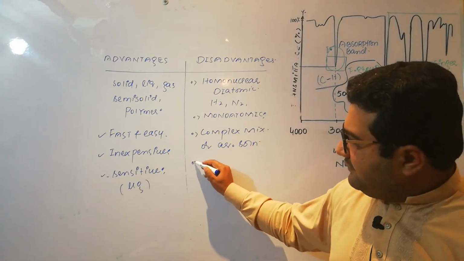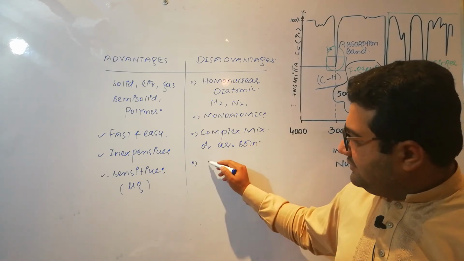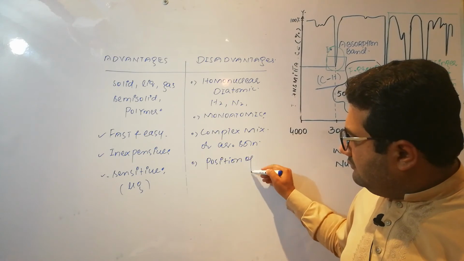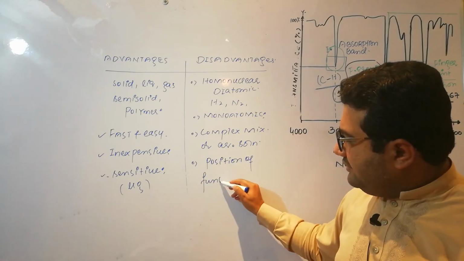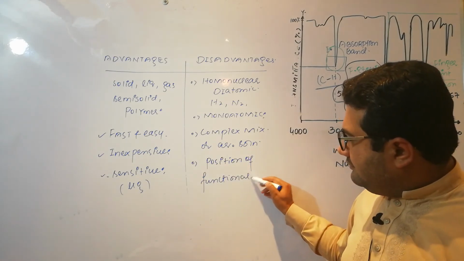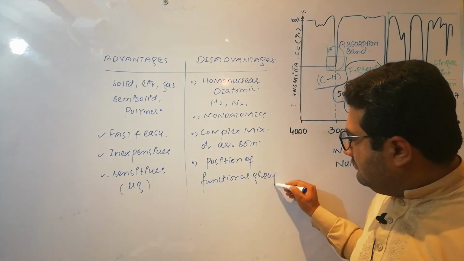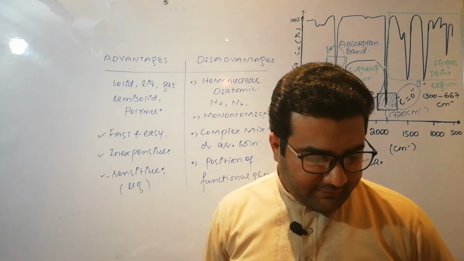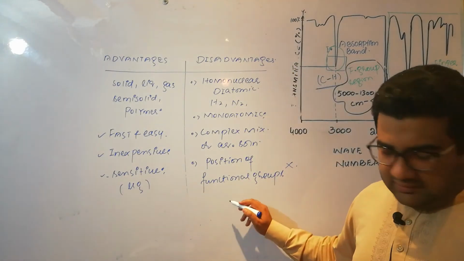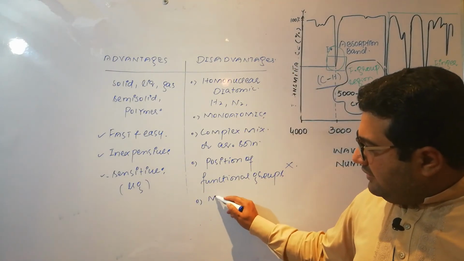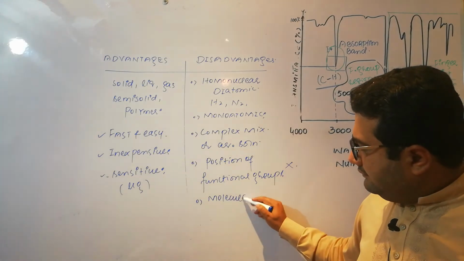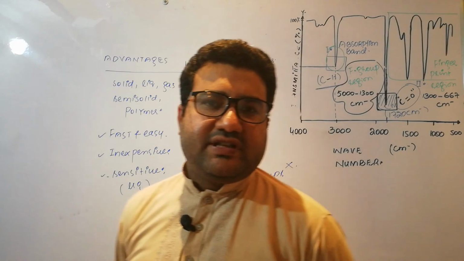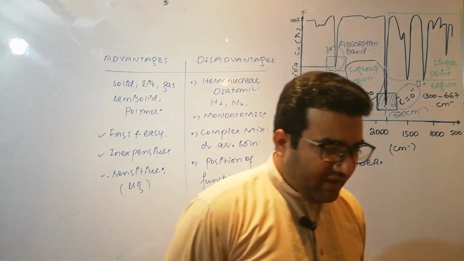It provides us information about the functional groups, but the position of functional groups is not shown by the IR spectroscopy. Then molecular weight. No information about molecular weight can be obtained by using the IR spectroscopy.